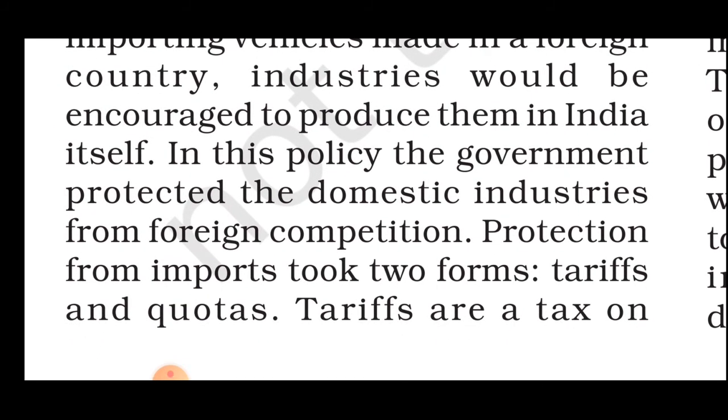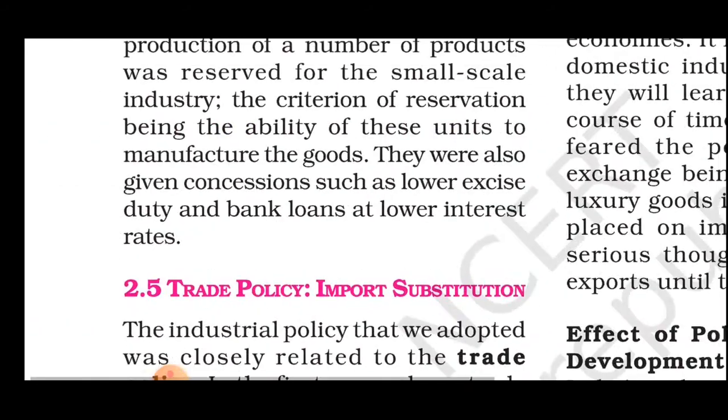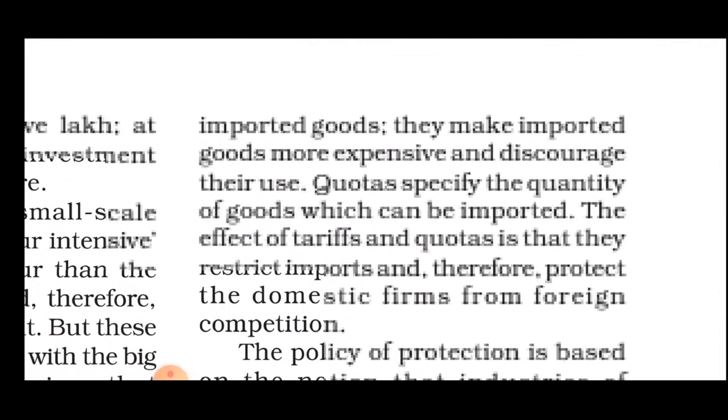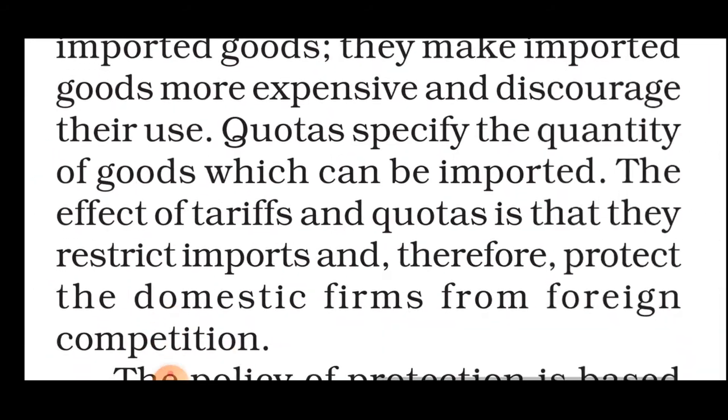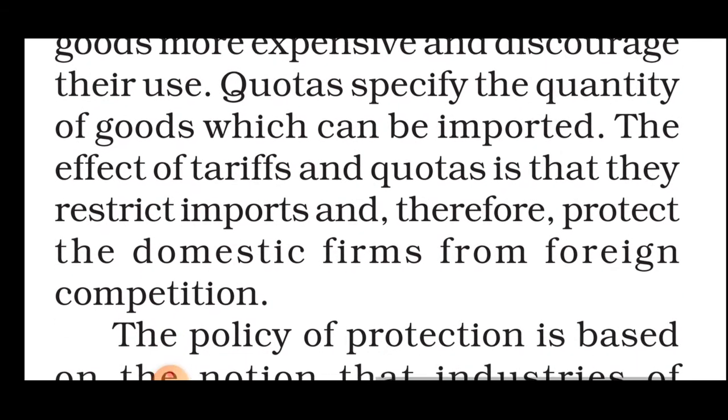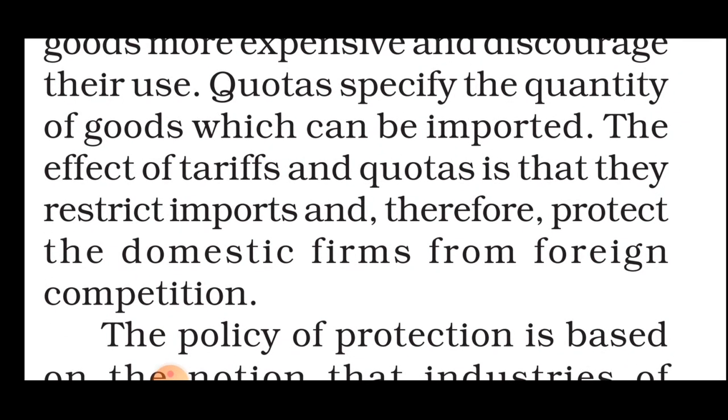Protection from import took two forms: the tariff and quotas. Tariffs are a tax on the imported goods. They make imported goods more expensive and discourage their use. Quotas specify the quantity of goods which can be imported.